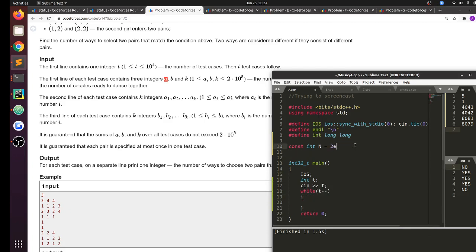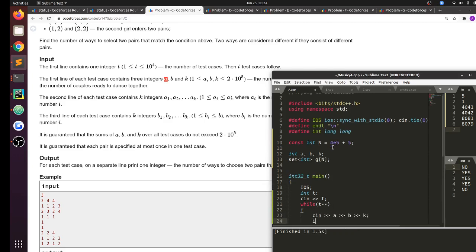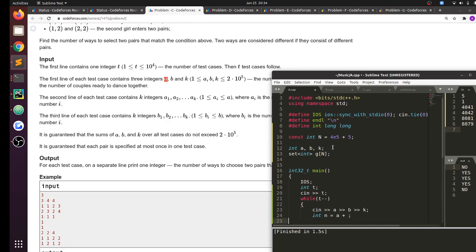So we have n is 2e5 plus 5. Yeah. So int a, b, k, and then vector int, or rather I'll take a set. So I have set int graph of n, int n is equal to a plus b, total number of nodes.